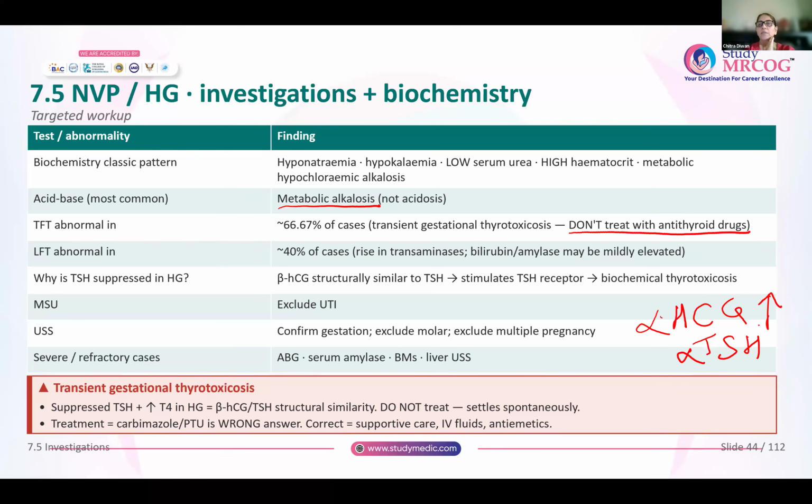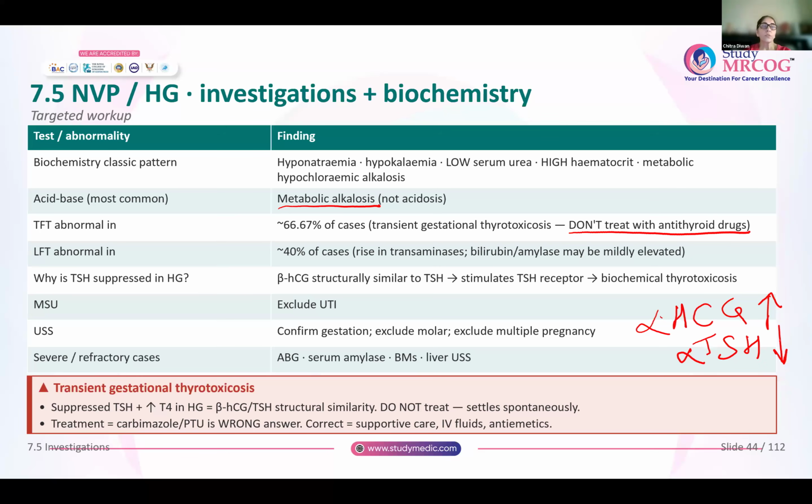Because this alpha of HCG is raised, the brain thinks that there is too much TSH roaming around, so TSH production decreases. That is why you get a biochemical thyrotoxicosis. It is not really thyrotoxicosis. T3, T4 levels are normal, and there is no need to treat this thyrotoxicosis.